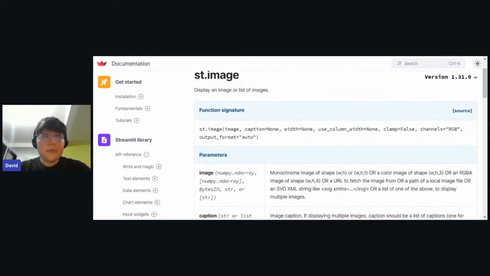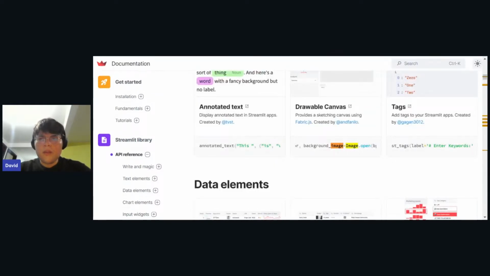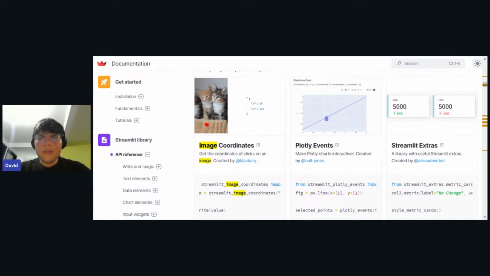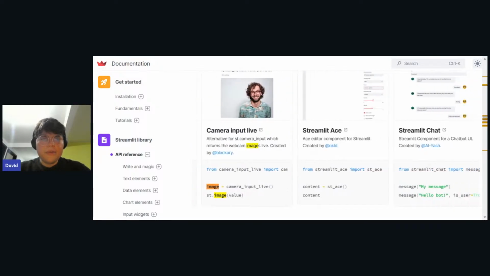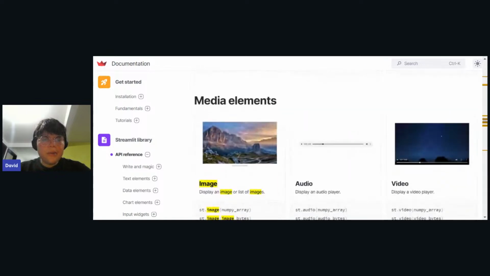So let's go again here to reference and search image. Canvas, image coordinates, yeah, I don't want this. Can I have just an image? Camera input. Oh, there you go, image.